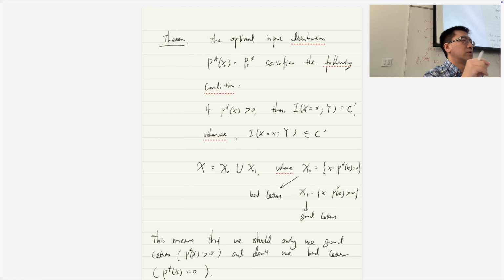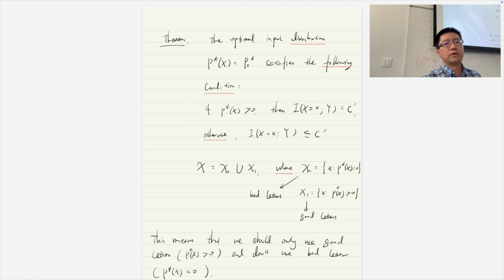What I was trying to say is that normally the KKT condition cannot give you the analytical solution, right? If you want to solve the problem, you normally still have to go to gradient descent or Newton's method. But through this analysis for this particular problem, we can have a good understanding of the structure of the solution. For all the x with px bigger than 0, all this mutual information has to be equal.